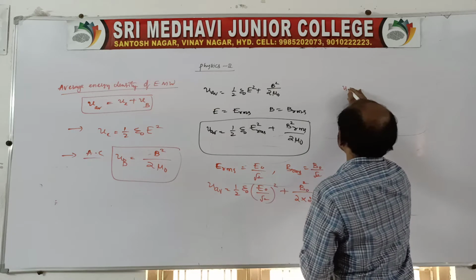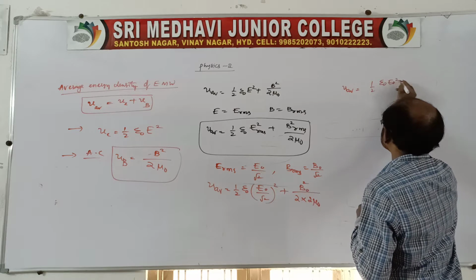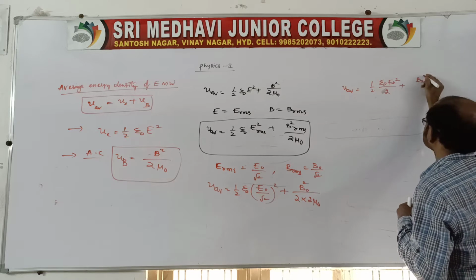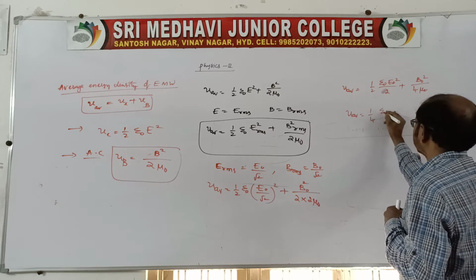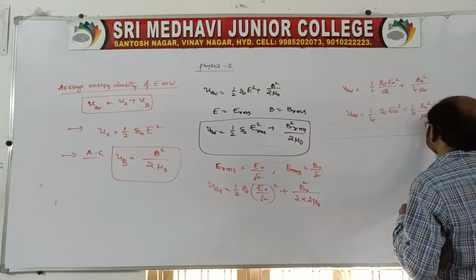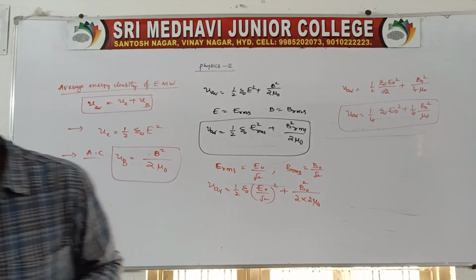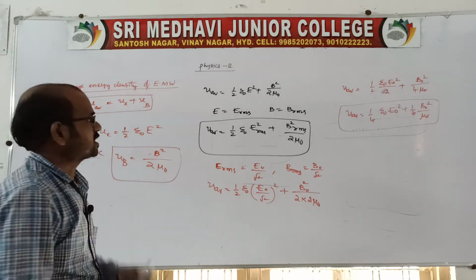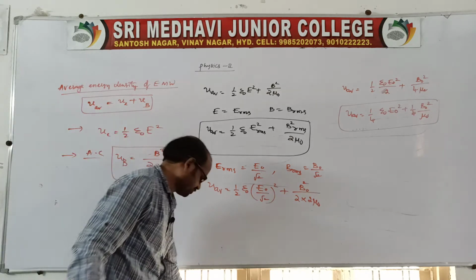Therefore, U average is equal to 1 by 2 epsilon naught E naught square by 2, plus B naught square by 4 mu naught. So U average is equal to 1 by 4 epsilon naught E naught square plus 1 by 4 B naught square by mu naught. This is also what we can consider as the average energy density of an electromagnetic wave. Clear? So this is related to average energy density.